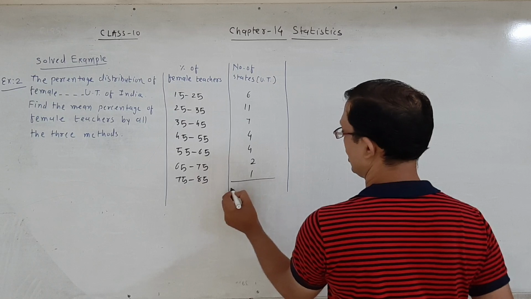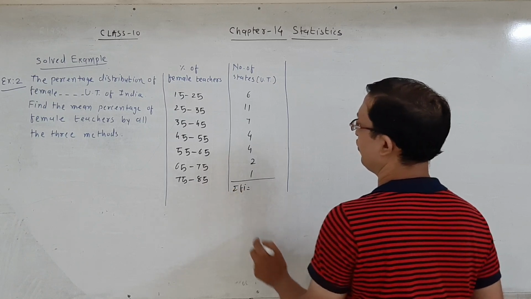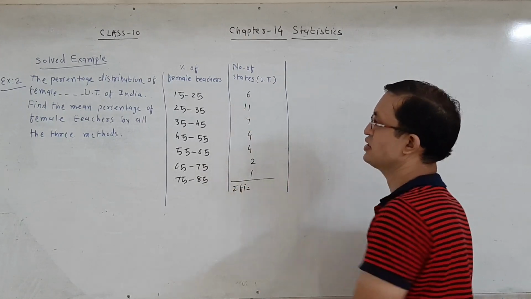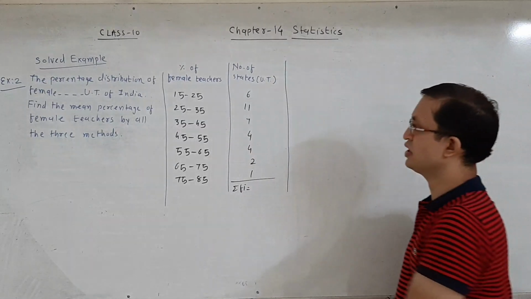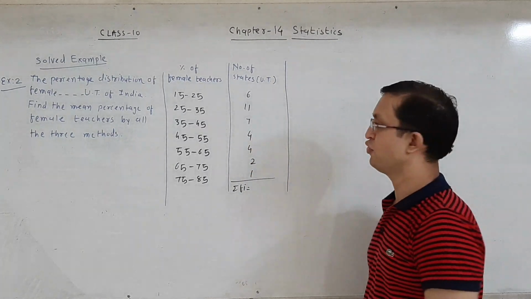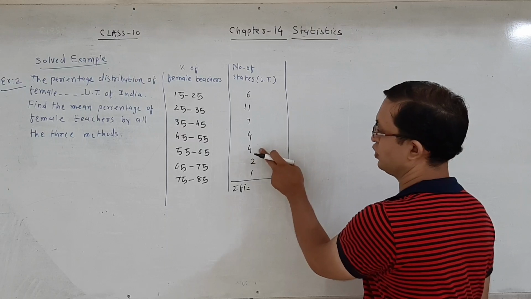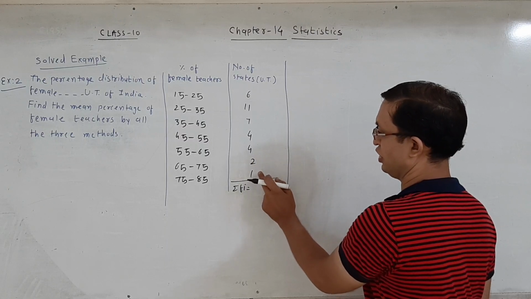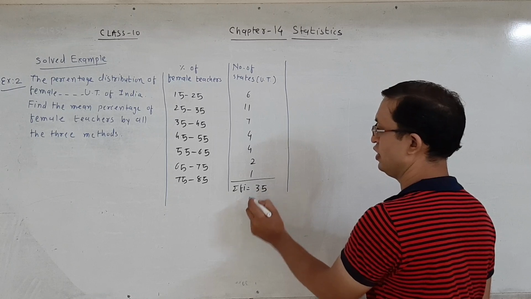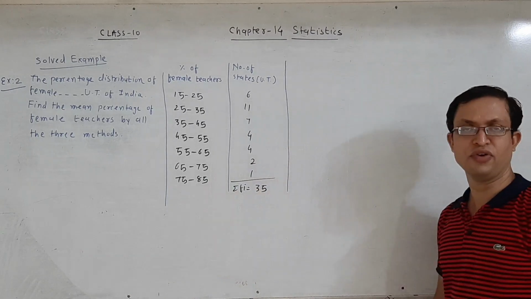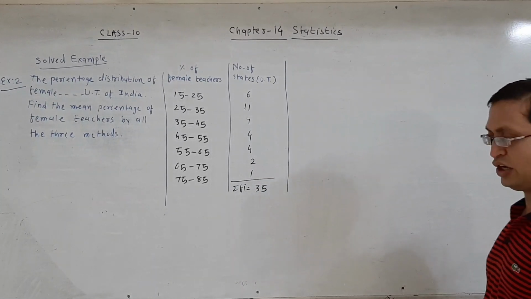The total of fi: 6 plus 11 is 17, plus 7 is 24, plus 4 is 28, plus 4 is 32, plus 2 is 34, plus 1 is 35. Here sigma fi is equal to 35.